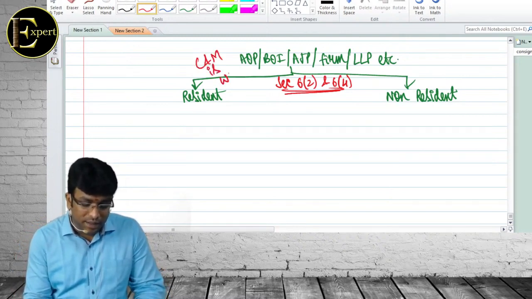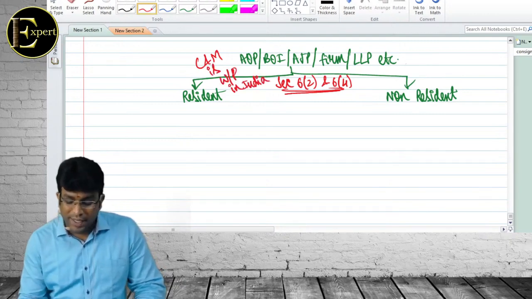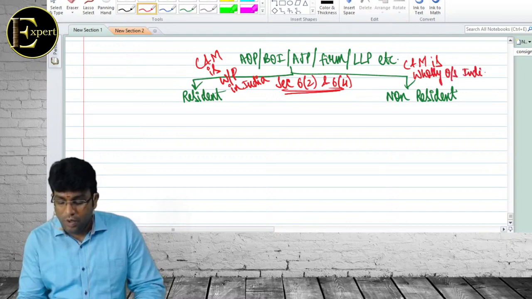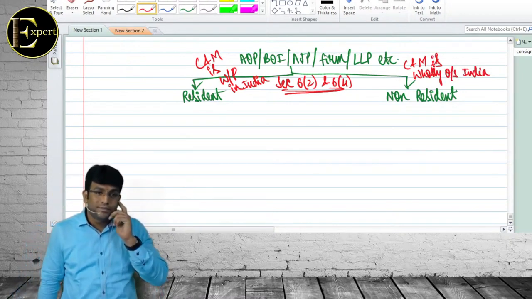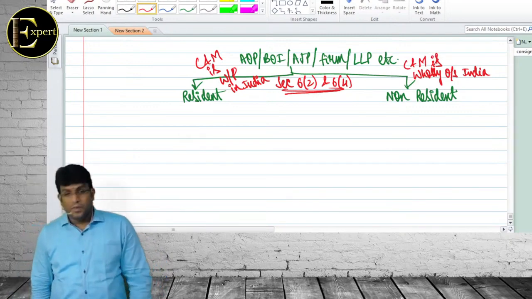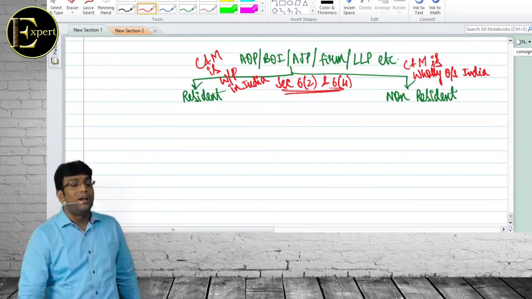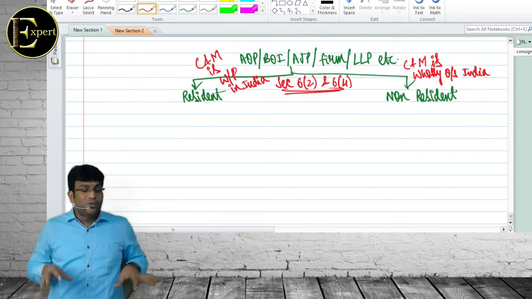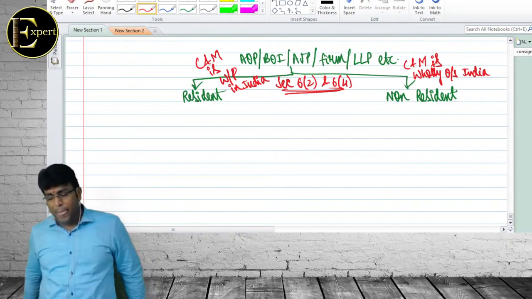Control and management is wholly or partly in India, we call it as resident. Control and management is wholly outside India, we'll call it as non-resident. In one line I will tell, same like HUF. Done, that's the answer. Difference you will find only in company, where they use that crazy word, POEM, is wholly in India. There is no word called wholly or partly. Got it, my dear friend? Yes, sir. That's it.